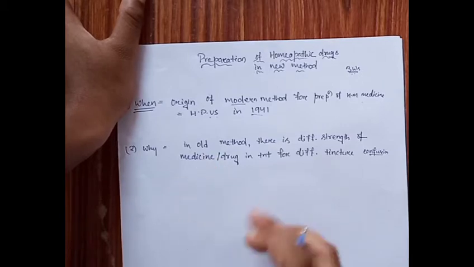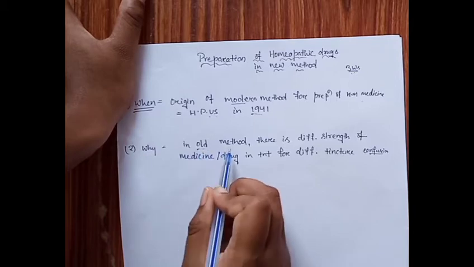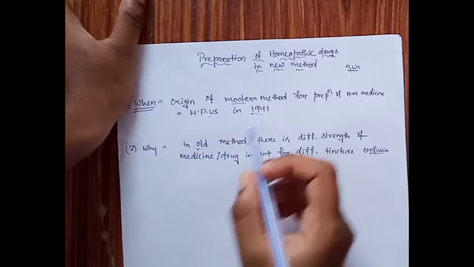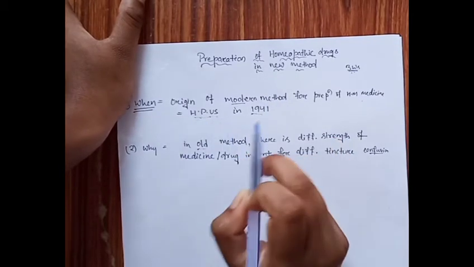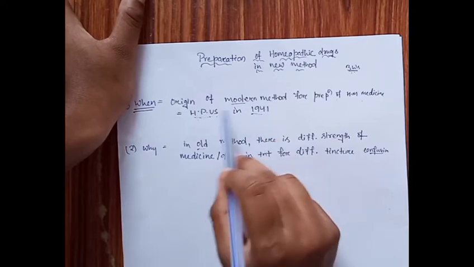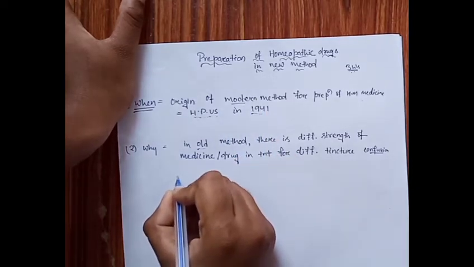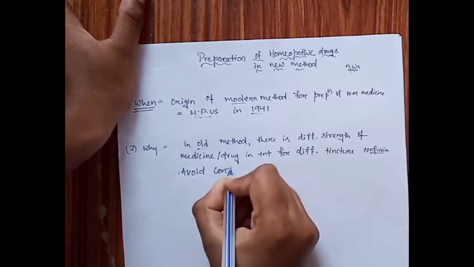So to avoid this confusion, present in the old method given by Dr. Frederick Hahnemann, the new method was discovered. We, the Homeopathic Pharmacopoeia of the United States, discovered the modern method in 1941.